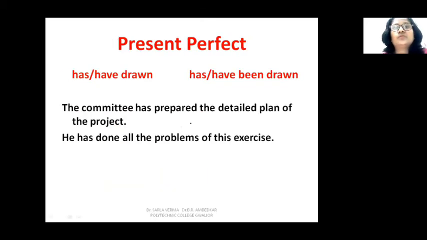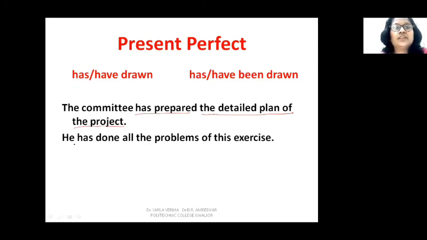So now present perfect tense. Here we use been, B-E-E-N, and has or have according to the new subject. So the committee has prepared the detailed plan of the project. The committee has prepared, this is the verb, prepared what? The detailed plan of the project. This complete phrase is your object, because when you ask prepared what, you get the answer, the detailed plan of the project.